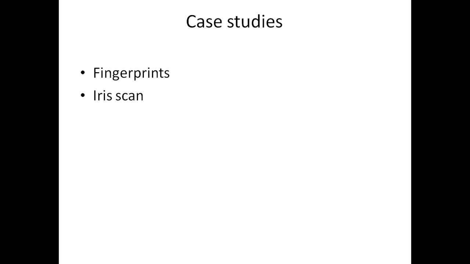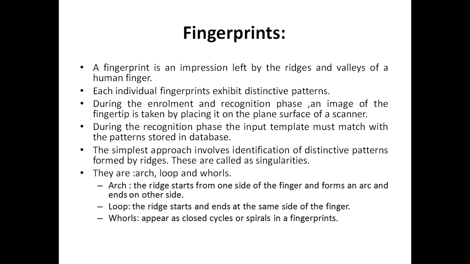Then there are two case studies we are going to study which can be used as biometrics. One is fingerprint, another is iris scan. A fingerprint is an impression left by the ridges and valleys of a human finger. Each individual's fingerprint exhibits distinctive patterns. During the enrollment and the recognition phase, an image of a fingerprint is taken by placing the finger on the plane surface of a scanner. During the recognition phase, the input template must match with the patterns which are stored in the database. The simplest approach involves identification of distinctive patterns formed by ridges.